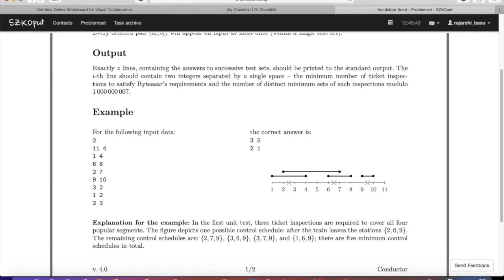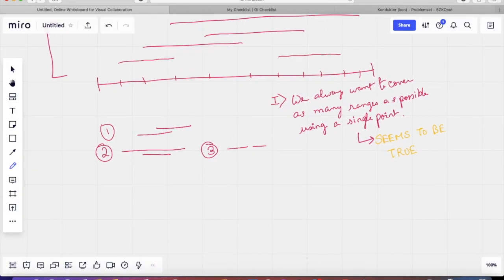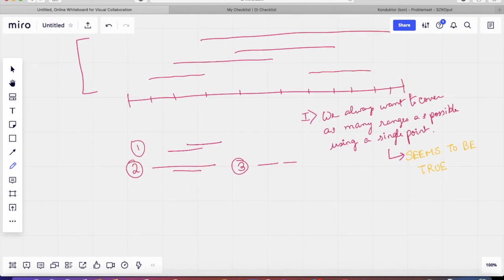That means we are explicitly ignoring our assumption that we might want to place the points where we can cover the maximum number of ranges, because that would be between 2 and 3. But here if we are placing the point at 1, we are only covering this first range. So does this work? It does not seem so, right? Well, anyway, let's just keep it here.